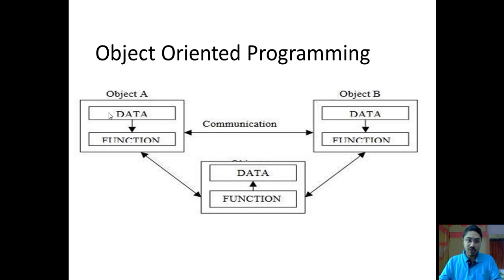And what might be the functions of the student object? They have to appear for the classes, they have to appear for the exams, they have to submit their assignments on time. So these are some of the functions associated with the student, isn't it? Now functions and data are very closely related to each other, isn't it?